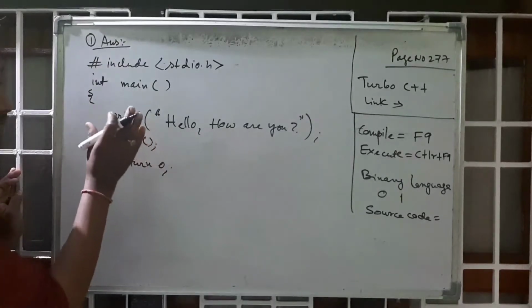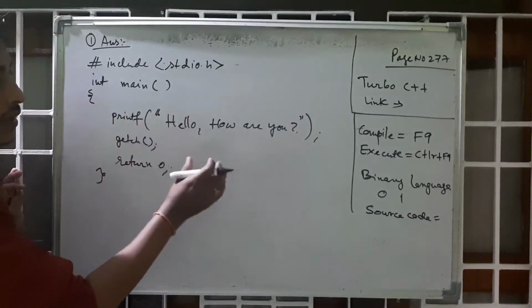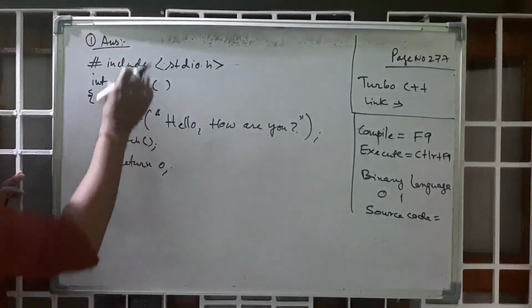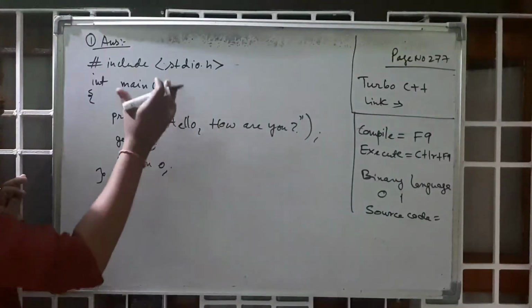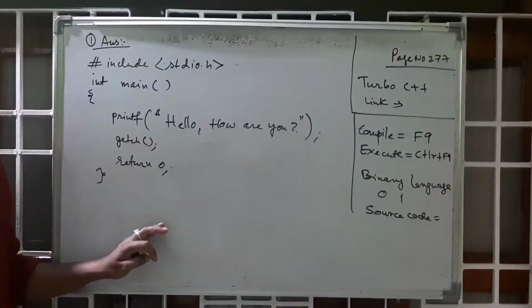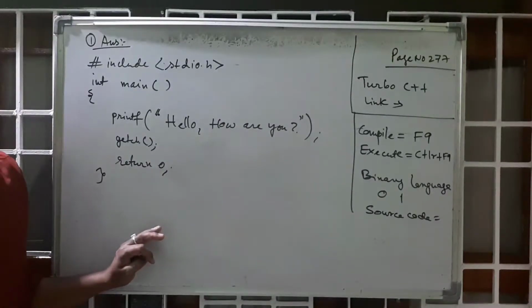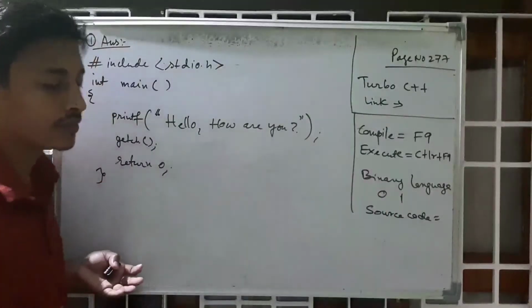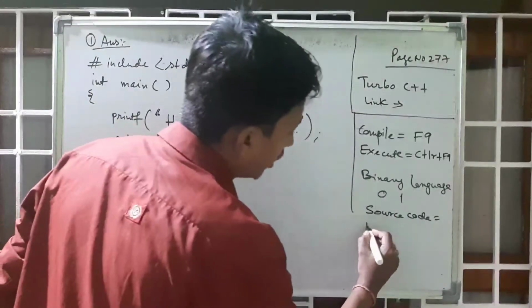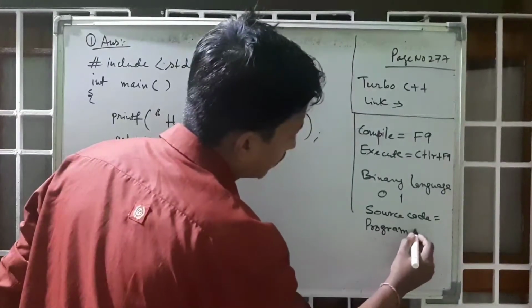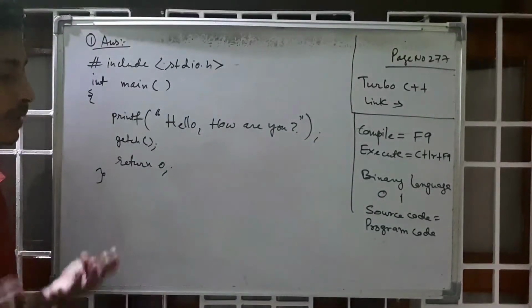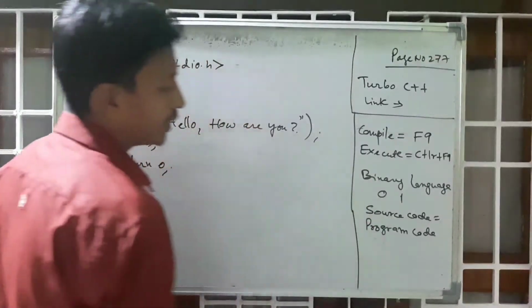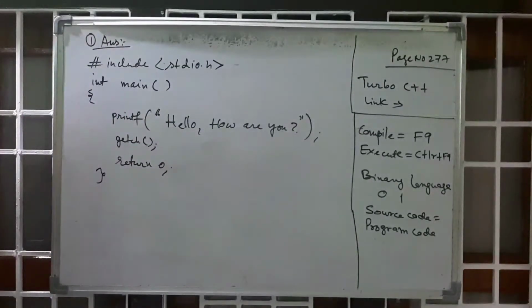Whatever the programmer writes in Turbo C++ or any other platform, the syntax, the code, is called the source code of the program. So just find the source code and print it, and also get the output. Output means execute. Same code. Source code means program code, whether it is a C program, C++, Java, Python, PHP, there are a lot of programming languages nowadays. Okay, this is the first question, and the second question is the same, you write these things.